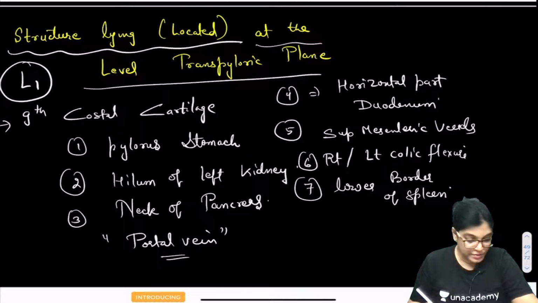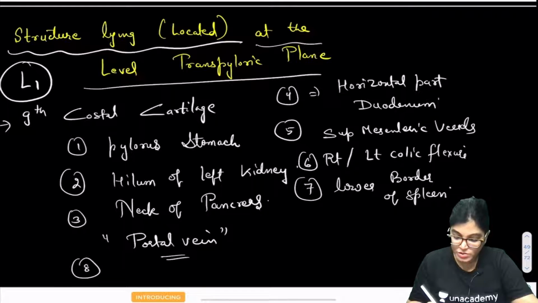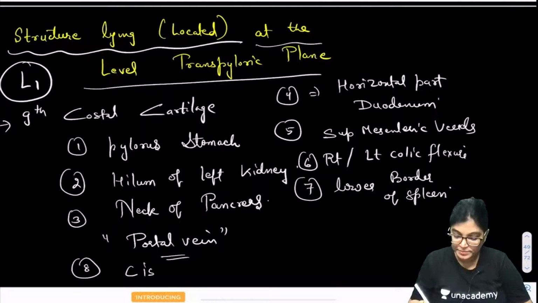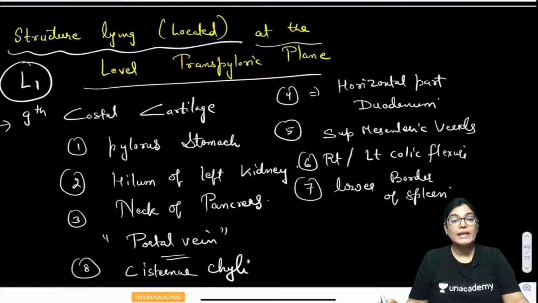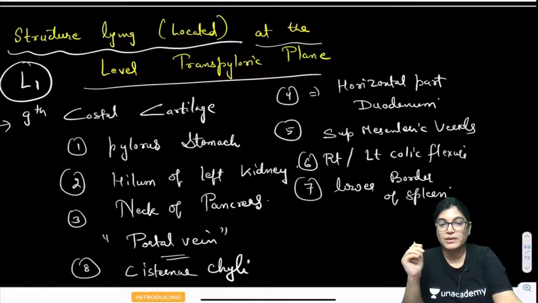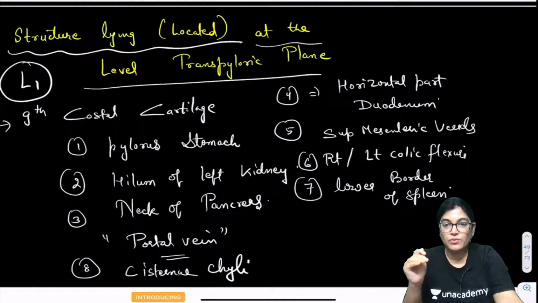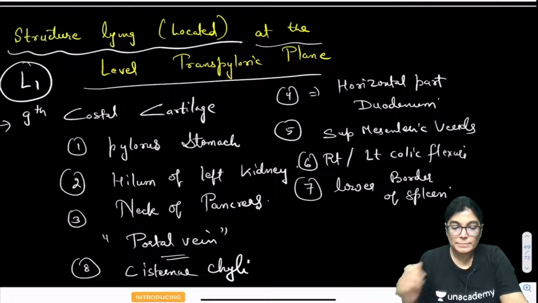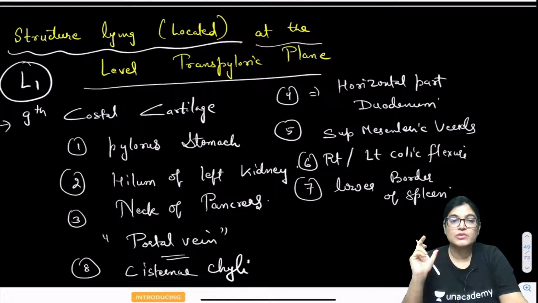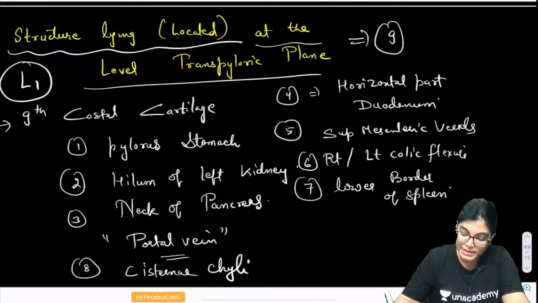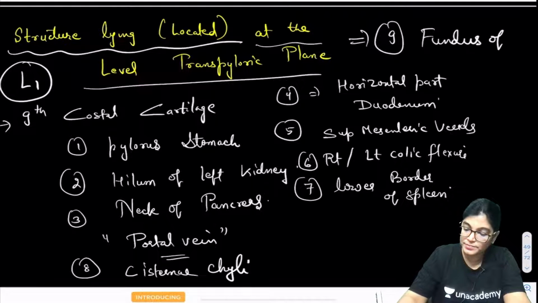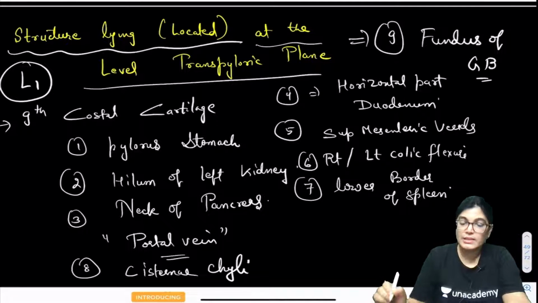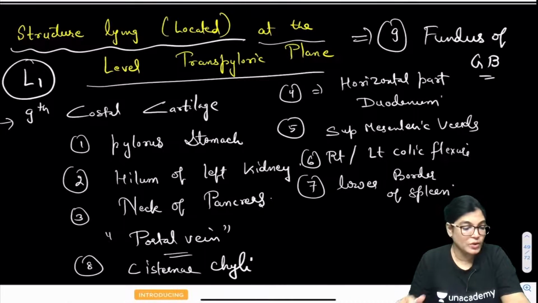So these are certain important structures, and also the cisterna chyli. Not exactly, the termination of the spinal cord occurs just below this level, in between L1 and L2, so this is the level corresponding to L1. And yes, the fundus of gallbladder is an important structure. These are the landmarks which you should remember located at the level of the transpyloric plane.